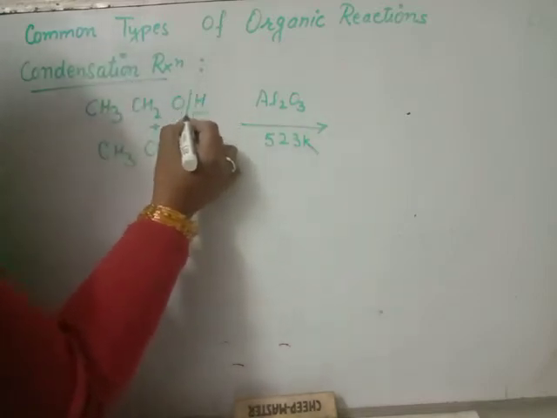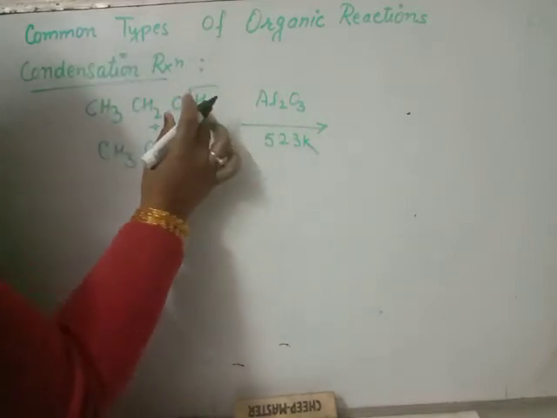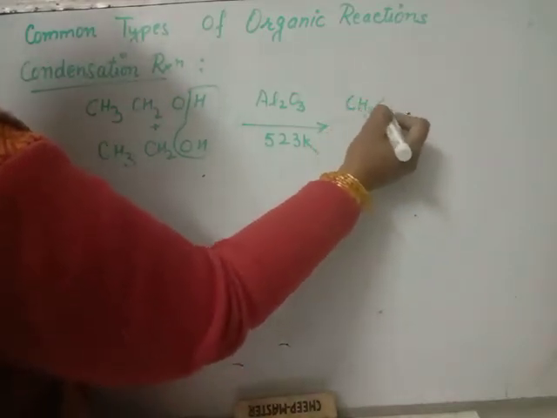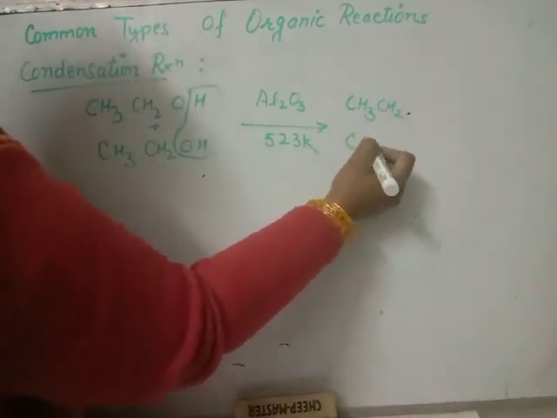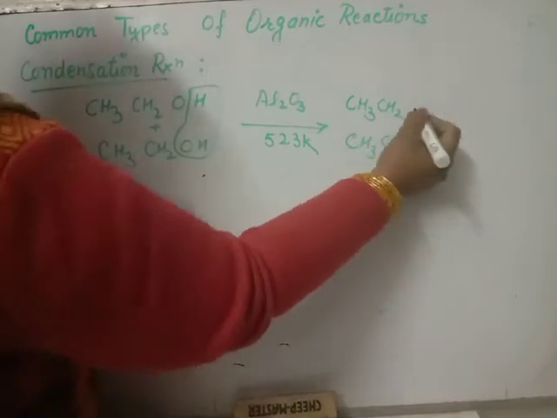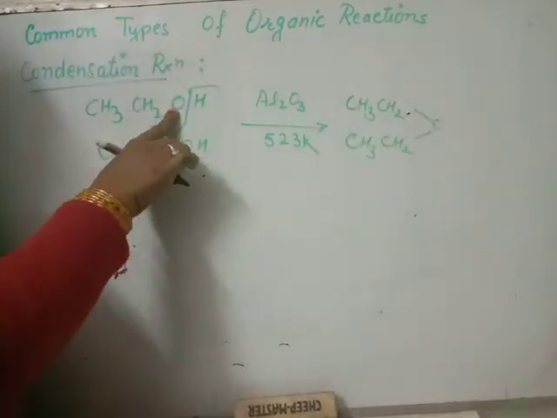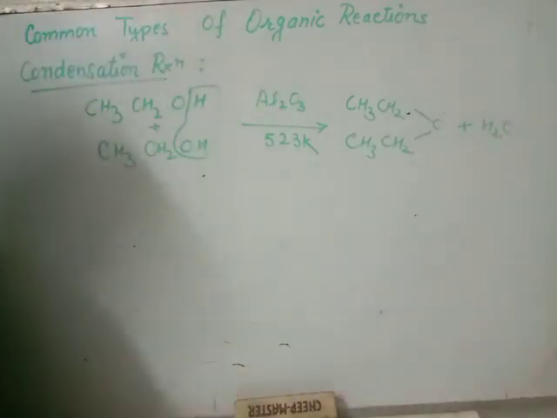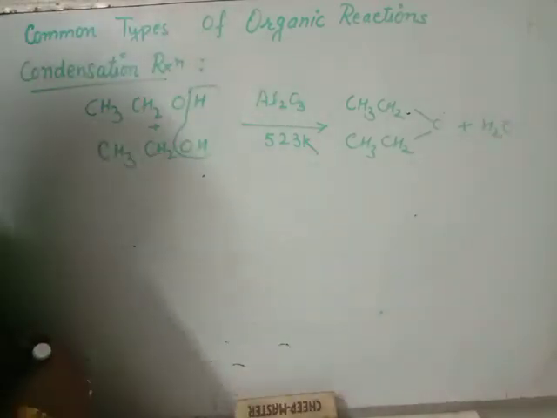They will condense with each other and release water, and we have diethyl ether. Two ethyl groups are combined together by a common oxygen and water is released. This type of reaction is known as a condensation reaction.